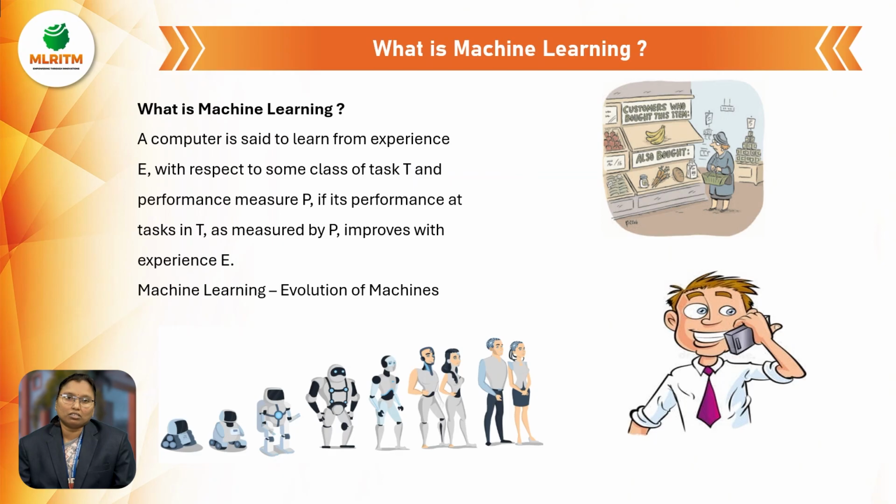And what is meant by machine learning? How to define machine learning? A computer is said to learn from experience E with respect to some class of tasks T and performance measure P, if its performance at tasks in T, as measured by P, improves with experience E. So overall, we have to use E, T, and P. What is E? What is T? What is P? E means experience, T means task, P means performance.